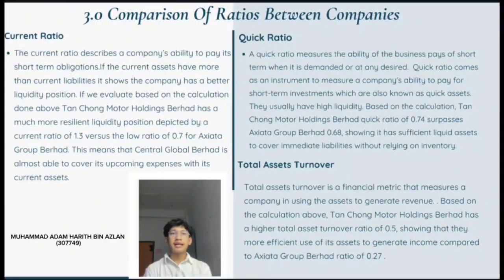The third is total asset turnover. Total asset turnover is a financial metric that measures a company's efficiency in using its assets to generate revenue. Based on the calculation above, Tan Chong Motor Holdings Berhad has a higher total asset turnover ratio of 0.5, showing efficient use of its assets to generate income compared to Axiata Group Berhad's ratio of 0.27.